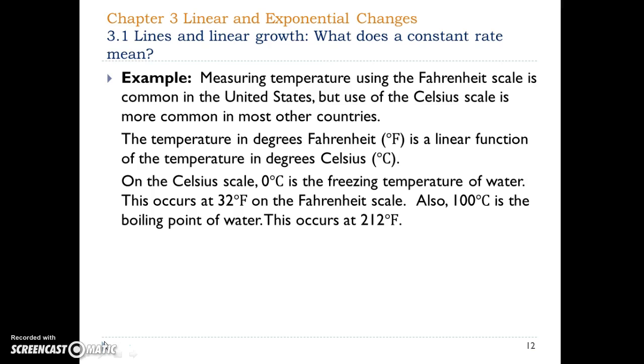Here we have 2 points. We're given that the conversion formula from Celsius to Fahrenheit is a linear function, and also we have 2 points. These points are (0, 32) and (100, 212). Right, these are the 2 points.